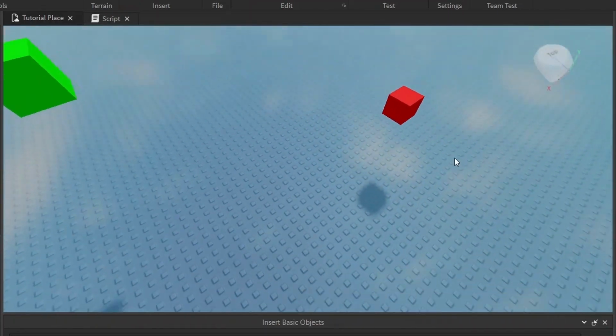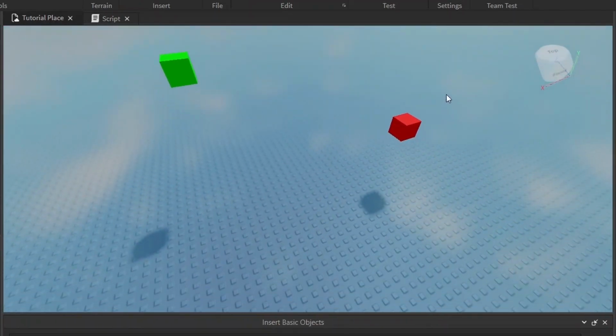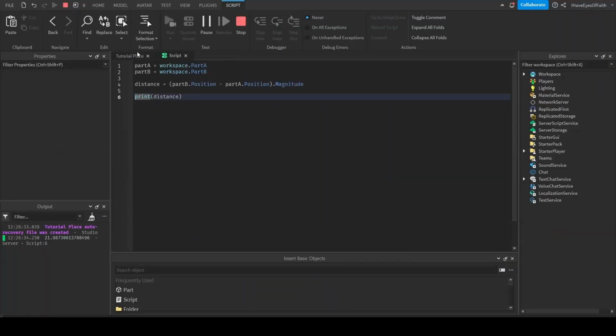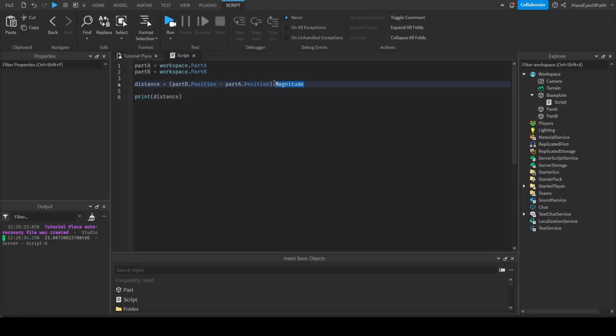I'm gonna guess 35 studs. I was way off. It's 21. Yikes. Cut that out. Just kidding. I'm the editor. But yeah, this magnitude is just a property of Vector3, like one of those read-only properties like the size.x or stuff like that. We can read it, we can print it out, but we cannot set this equal to something.